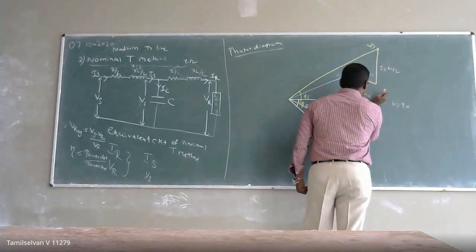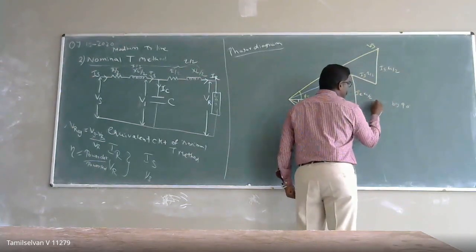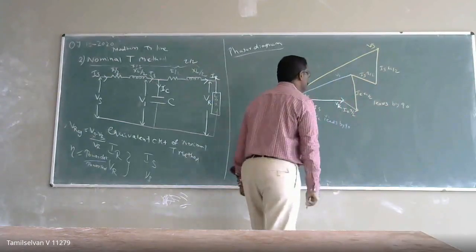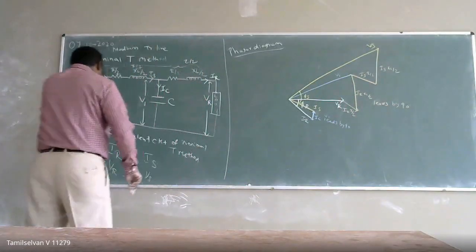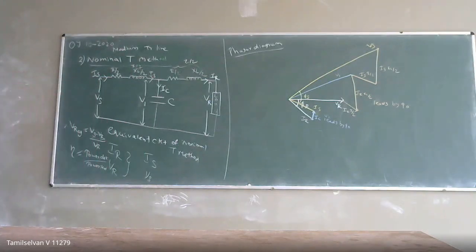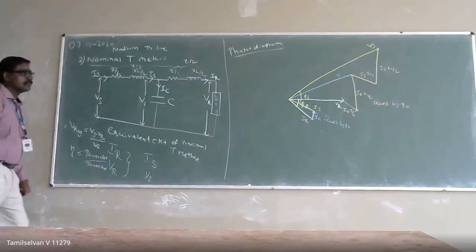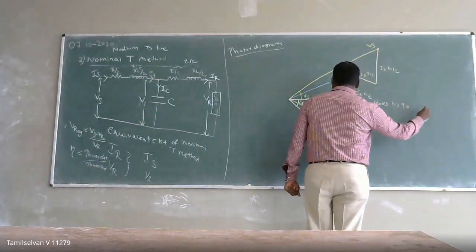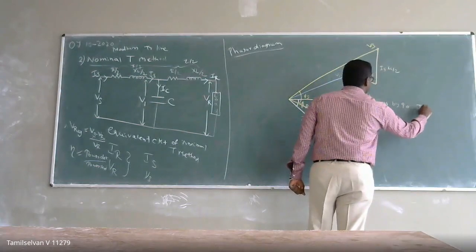Sorry, this voltage leads with respect to IR.